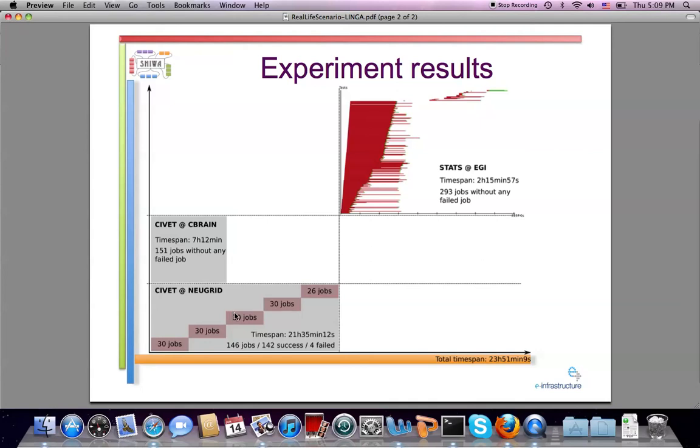And finally, the quality control and statistics takes more than 2 hours for execution the output of CVET on SHIWA and CVET